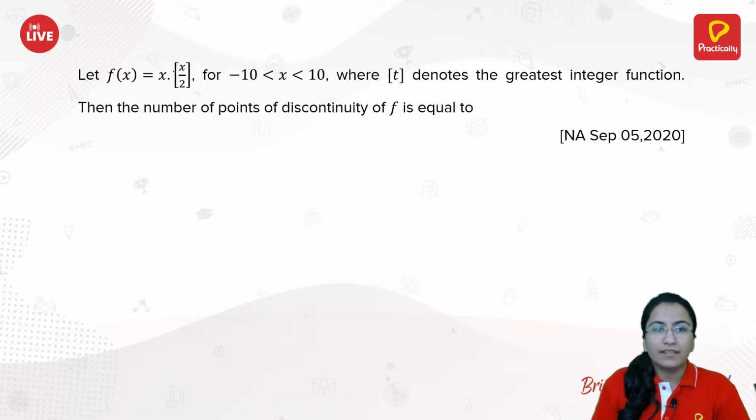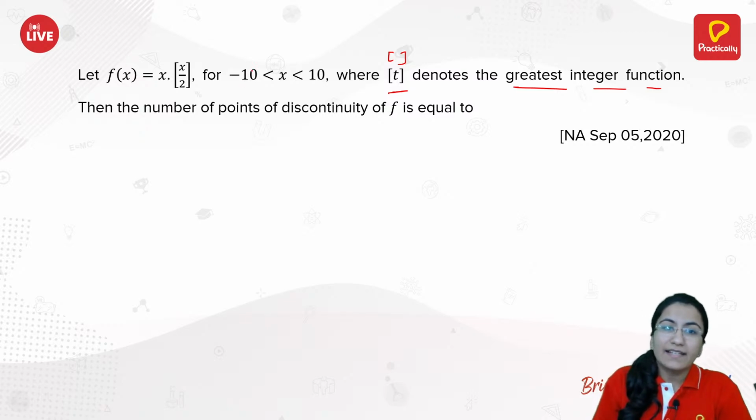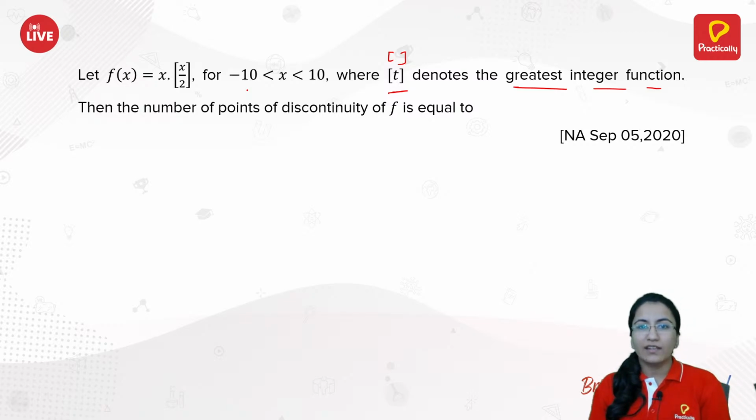The rectangular brackets give you the greatest integer function. Then the number of points of discontinuity of f is equal to, when x is in this open interval minus 10 to 10, we need to calculate the number of points of discontinuity. Means in total how many discontinuities we have over here. So for that we will check for all the discontinuities we have.